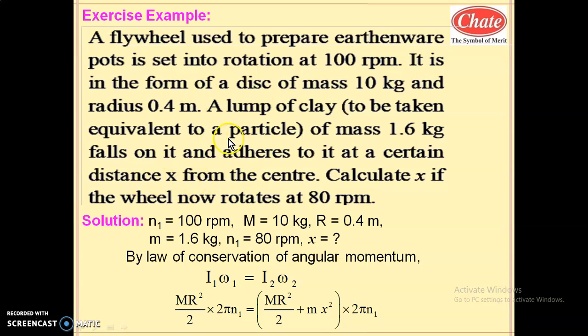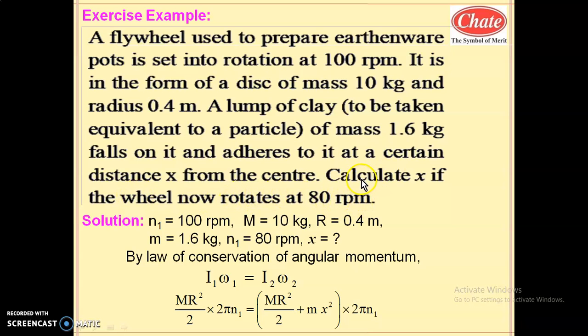The disc is earlier in rotational condition. Whenever such a lump of clay falls on it at some distance, the moment of inertia of the system increases and the angular speed decreases. Calculate x. So what is x? x is the distance from the axis of rotation where that clay falls, if the wheel now rotates at 80 rpm.